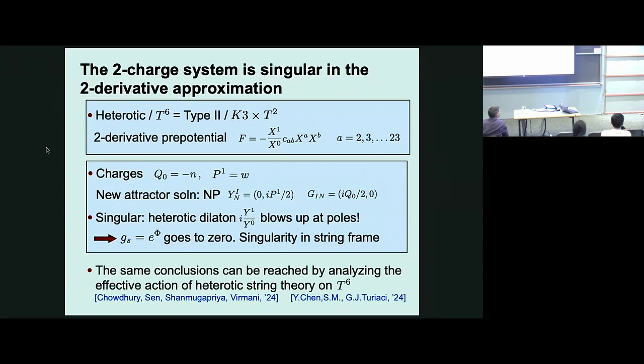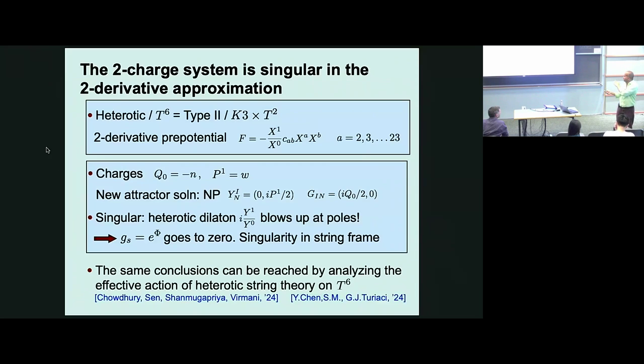Why wouldn't we expect this to be the sort of pathology that would be resolved within perturbative strings? We do. That's the next point. Let me make a comment here. In the extremal case, when you write the solution, there's a manifest singularity at the horizon, and then you need higher derivative corrections.